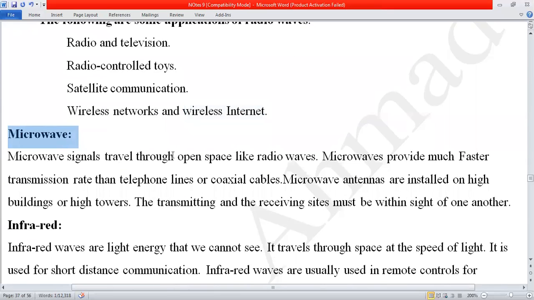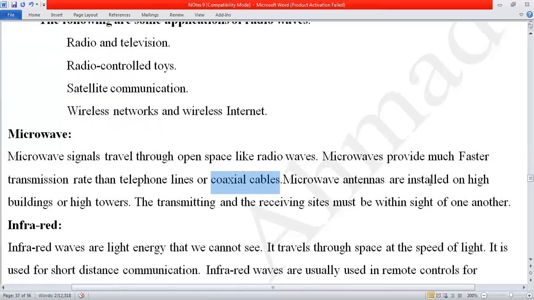Microwave signals travel through open space like radio waves. Microwaves provide a much faster transmission rate than telephone lines or coaxial cable. They are faster as compared to what? Telephone lines. For example, in telephone lines we use a twisted pair cable, and the television cable we use is the coaxial cable.